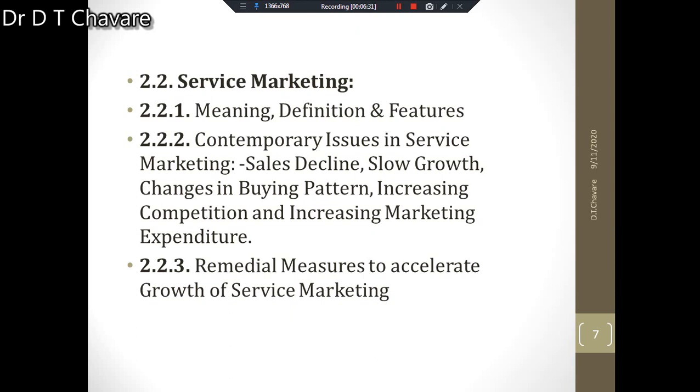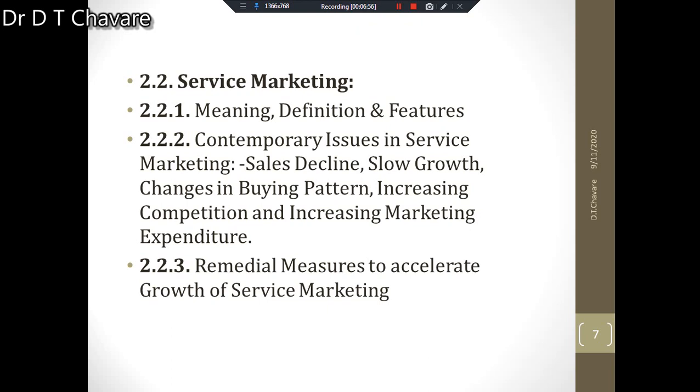Then definitions are also given there, and those definitions we have to study. Then features of service marketing also have to be studied. Then the second point is given there, contemporary issues in service marketing. What is the title? Contemporary issues in service marketing. What are the different types of contemporary issues? Issues relating to service marketing are also given here.